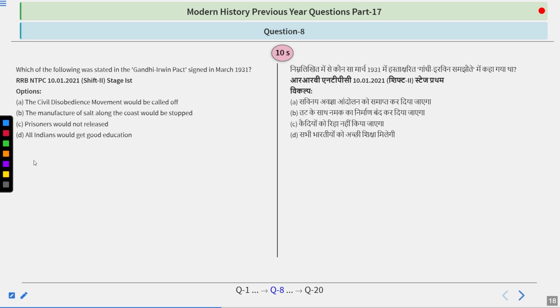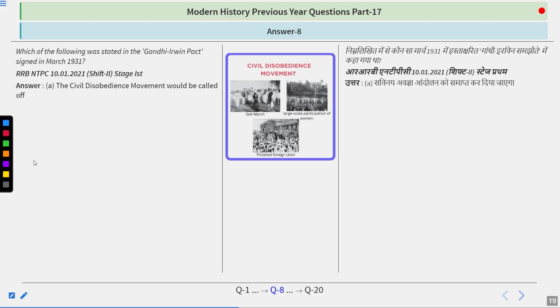Which of the following was stated in the Gandhi-Irwin Pact signed in March 1931? Think about it, guys. And I guess the answer you are thinking is right, because the answer to this question is that the civil disobedience movement would be called off.